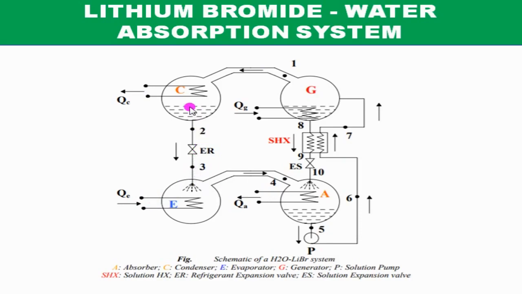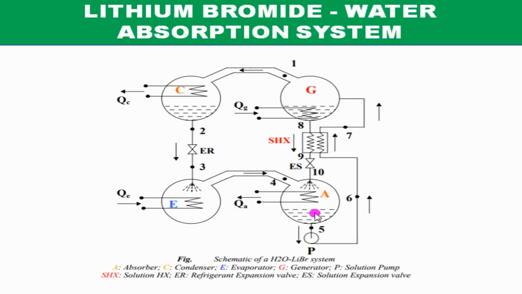Now the water from this condenser absorbs the heat from the evaporator water and gets vaporized, and this water vapor goes through to the absorber, and thus the refrigerant cycle is completed. This is the working principle of lithium bromide water system.